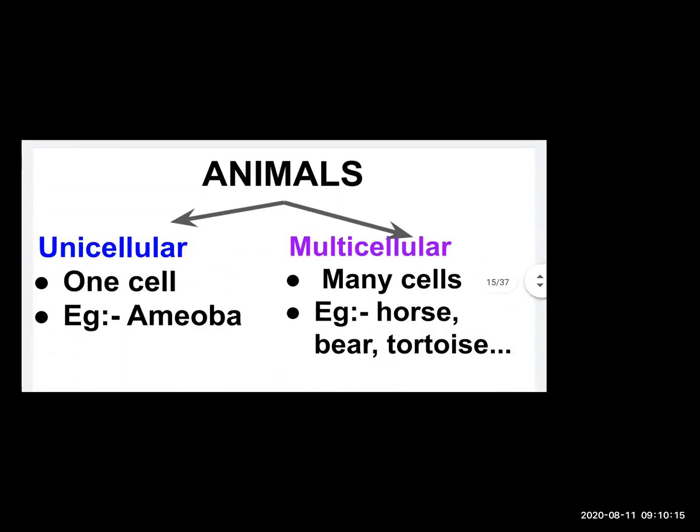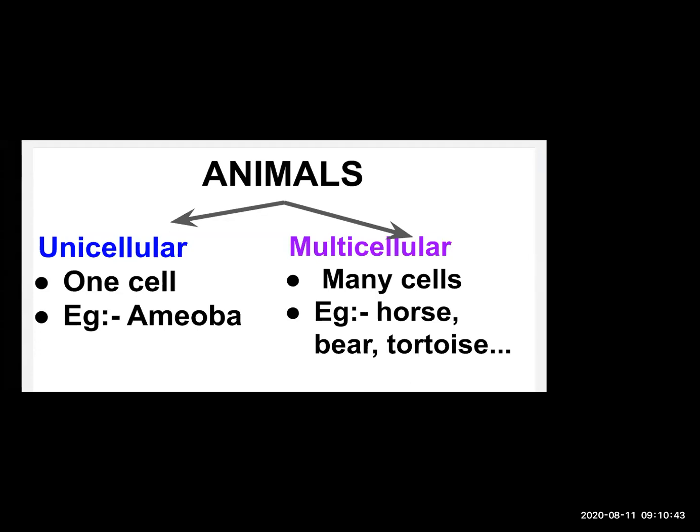So this is how we have studied point number 1, that animals are classified as unicellular and multicellular. Unicellular animal means which has one cell in it. Example, amoeba. You can also give the example of paramecium. Okay, so this paramecium is what? It also has a single cell in it.